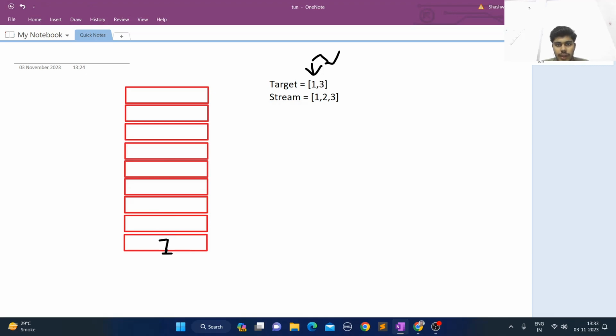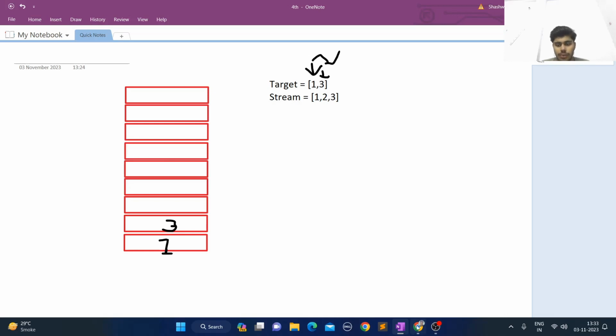It is equal to the index you want. Like our index is currently pointing over here and it is equal to 3, so you want this. So we'll push 3 and 3 will come into the stack. Now the moment you find that your stack is equal to the target, you have to break the loop, because now you don't want any further pushes.